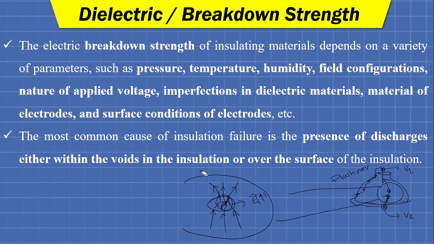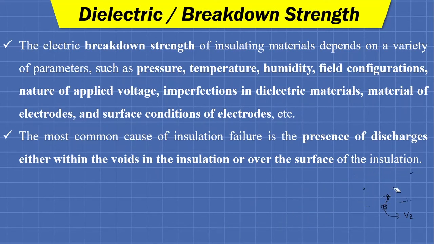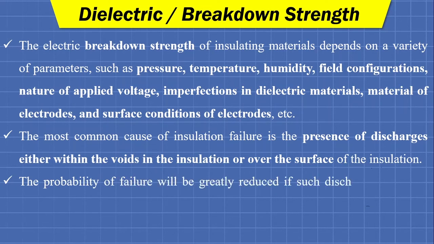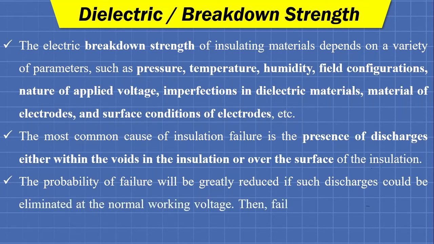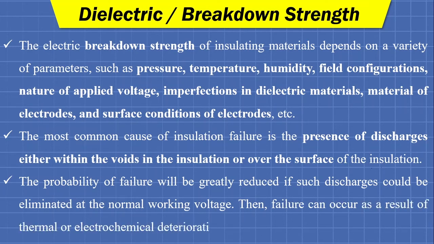Okay, so in solid insulating mediums, the most common cause of insulation failure is the discharge. This discharge may be within the insulation or over the surface of the insulation. Ultimately, both kinds of discharge will lead to the global breakdown, or say deterioration, of the dielectric material. The probability of failure will be greatly reduced if such discharges could be eliminated at the normal working voltage. Then failure can occur as a result of thermal or electrochemical deterioration.